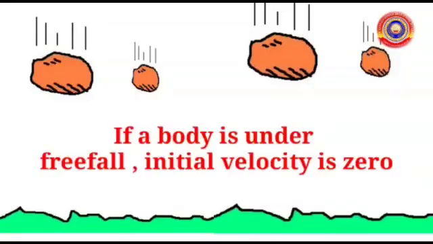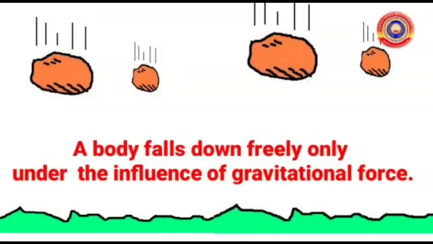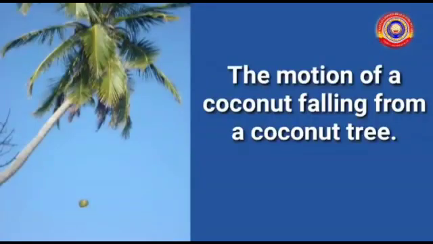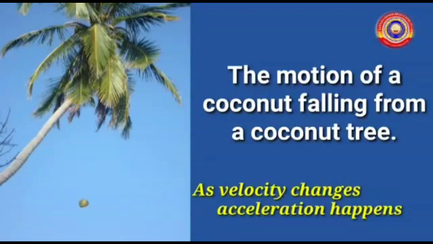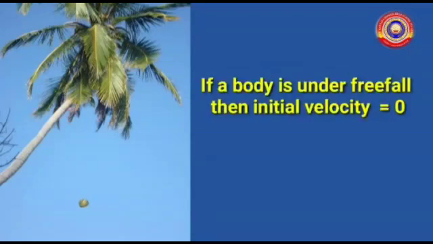And if a body is under free fall, initial velocity is 0. Free fall means a body falls down freely only under the influence of gravitational force. Let's consider an example: the motion of a coconut falling from a coconut tree. Here, there is no external force. It falls under the influence of gravity. Initially, its velocity is 0. When it falls down, its velocity is increasing. So, acceleration happens. Once again, if a body is under free fall, then initial velocity is 0.